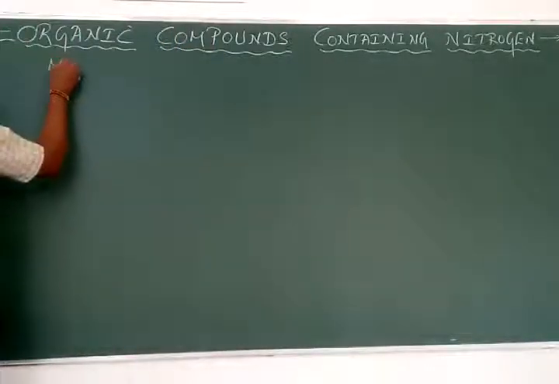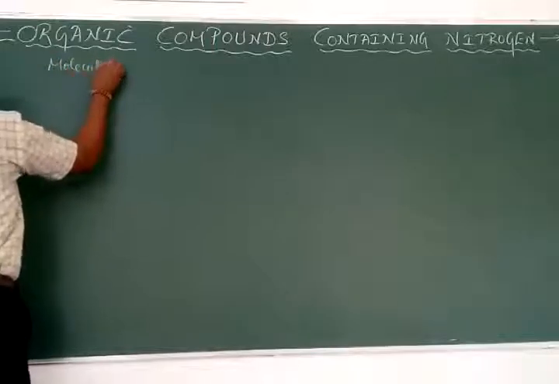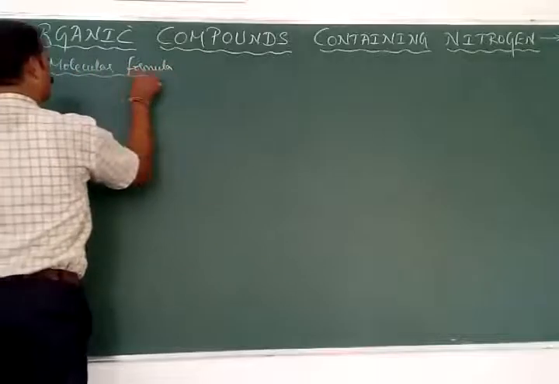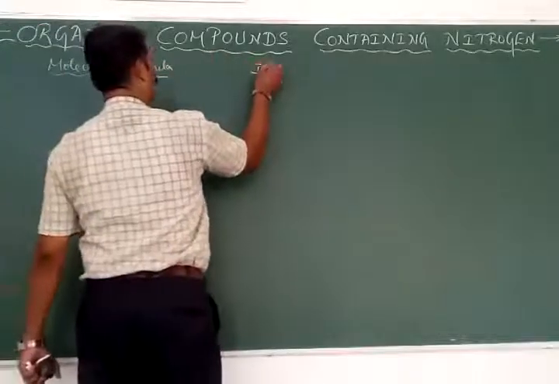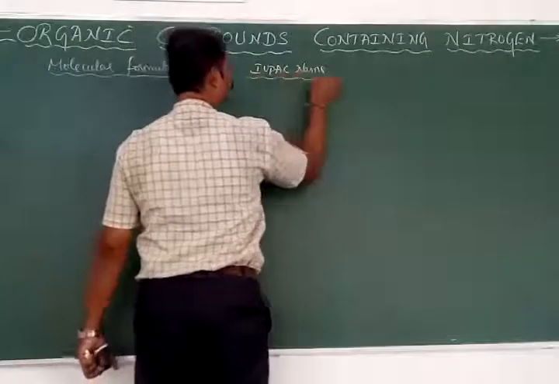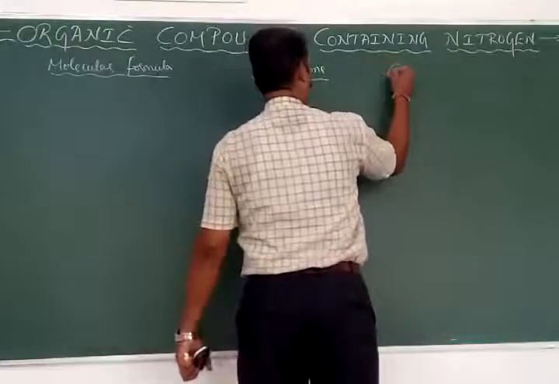Again we have the molecular formula here, the IUPAC name, and then the common or trivial name.